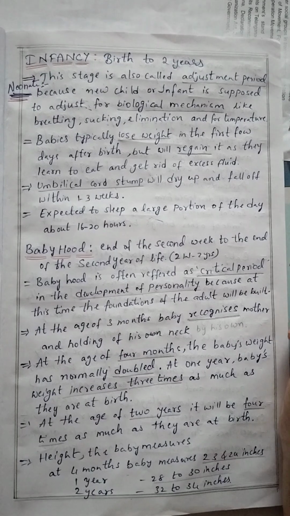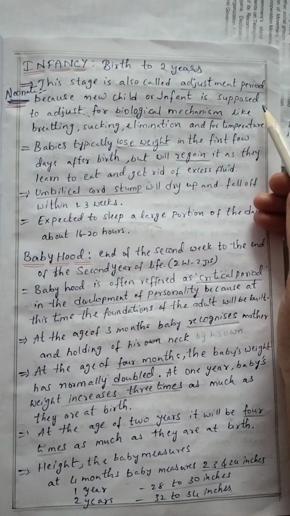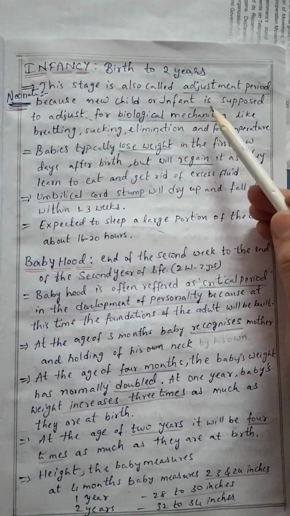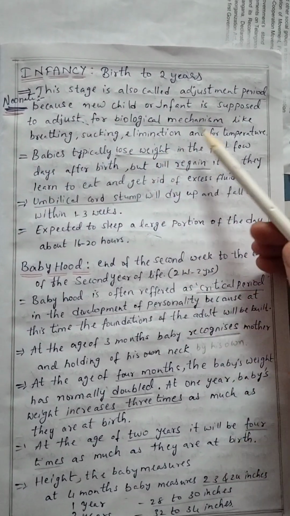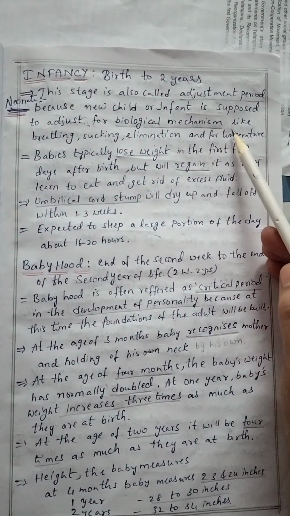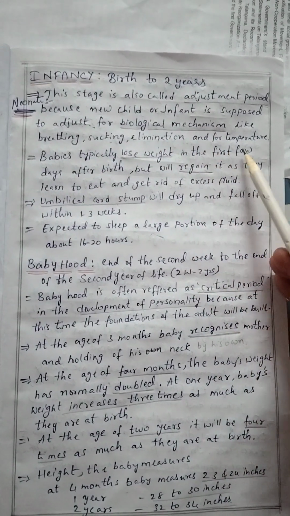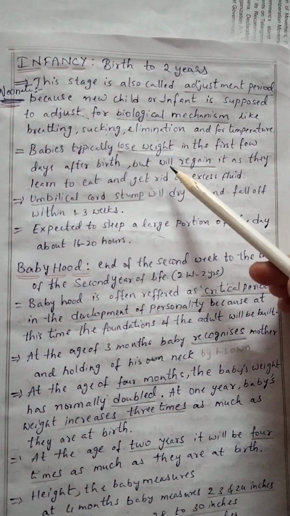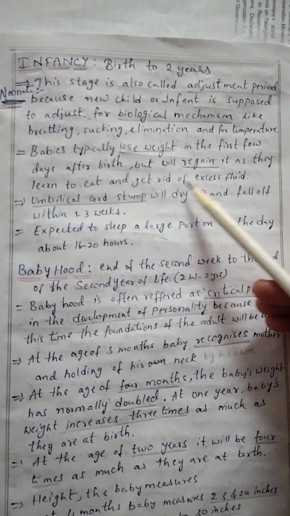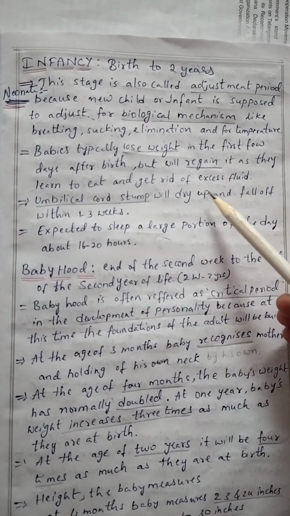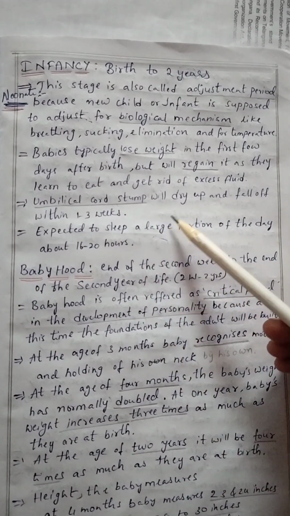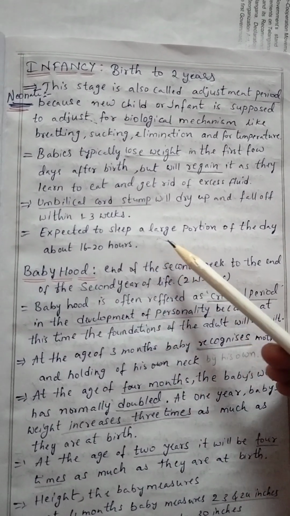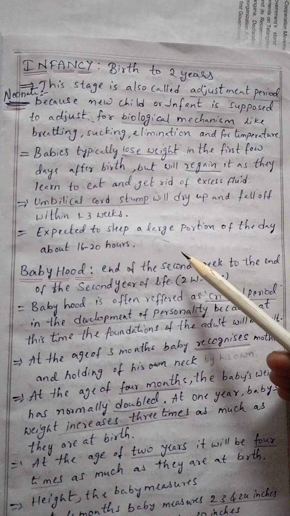Now we shall learn infancy. Infancy means birth to 2 years. In the infancy we shall learn the neonate stage. This stage is also called the adjustment period because the new infant is supposed to adjust to biological mechanisms like breathing, sucking, elimination and temperature. Babies typically lose weight in the first few days after birth but will regain it as they learn to eat and get rid of excess fluid. The umbilical cord stump will dry up and fall off within 1 to 3 weeks. Babies are expected to sleep a large portion of the day, about 16 to 20 hours.